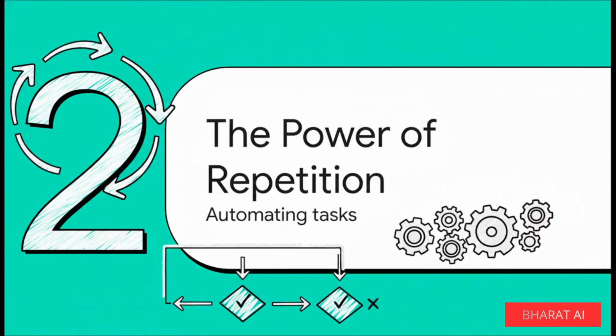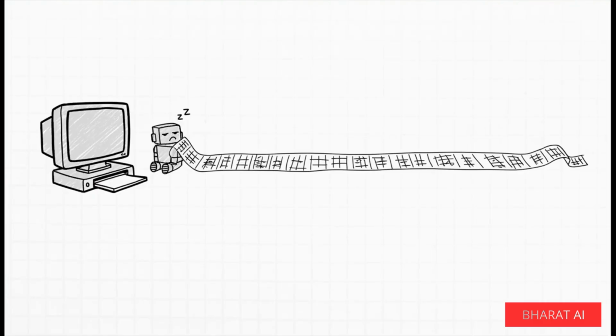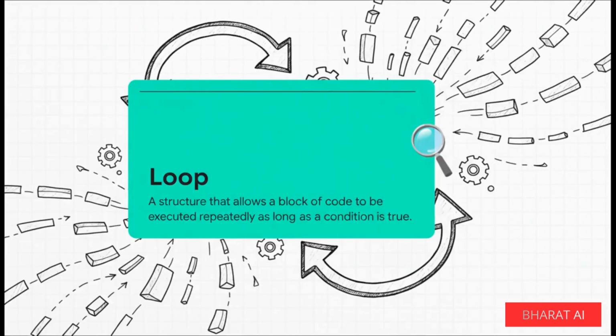Okay, so making one decision is a huge step. But where programming really shines is in automation. I mean, what if we need to do something not just once, but maybe 100 or even thousands of times? Just imagine for a second trying to type out the same command 500 times. Seriously, it would be an absolute nightmare, right? So tedious. And what if you needed to change it? Ugh. This is exactly the problem loops were invented to solve. A loop is basically a little robot you build into your code. You give it a job, and it just keeps doing that job over and over and over again until you tell it to stop.